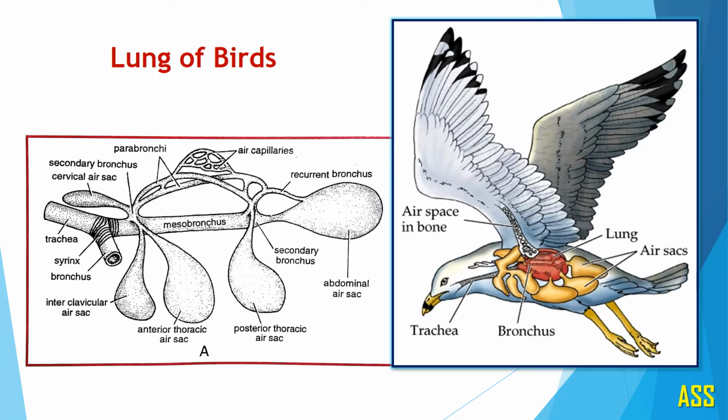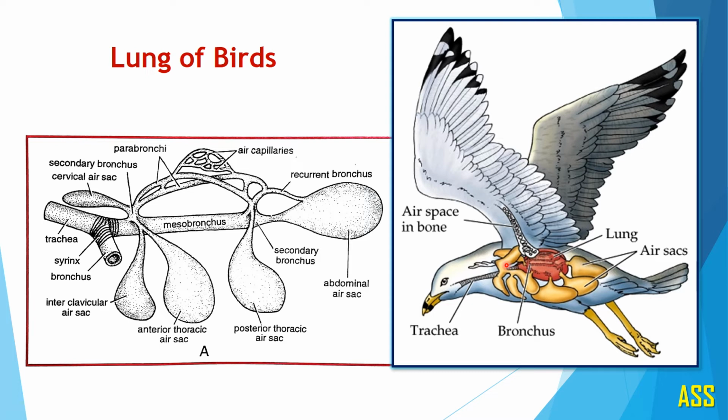Then see lungs of birds. You can observe the structure here. The avian or the bird's lungs are unique in architecture. These are greatly modified due to their aerial mode of life. In case of birds, the lungs are very small, compact, spongy, and have very little capacity of contraction and expansion.